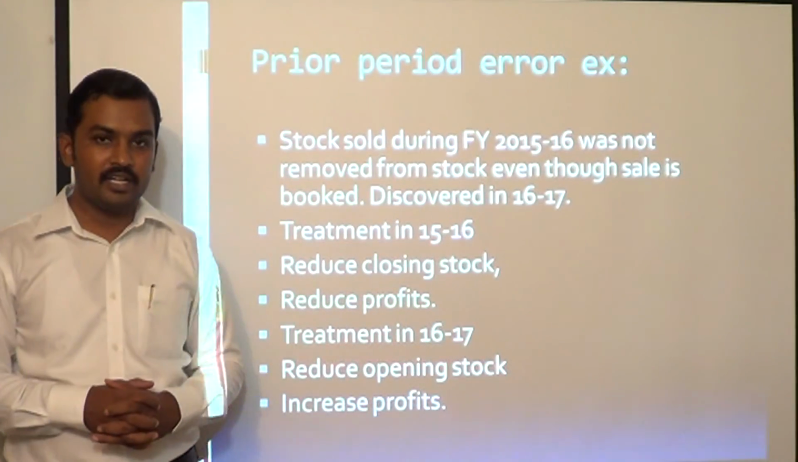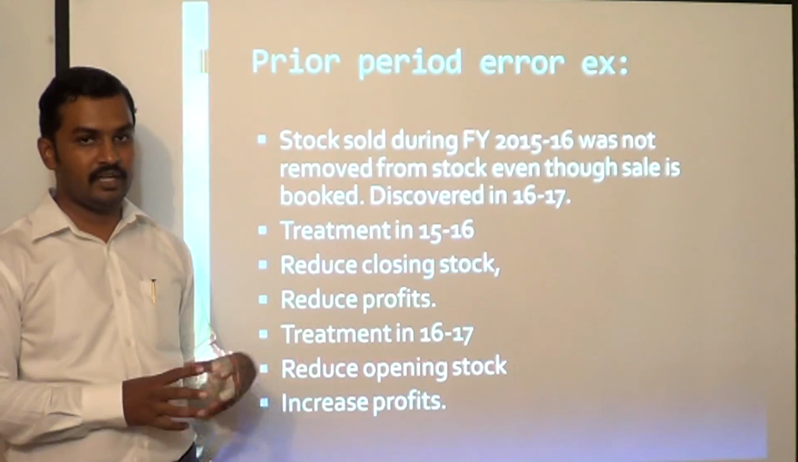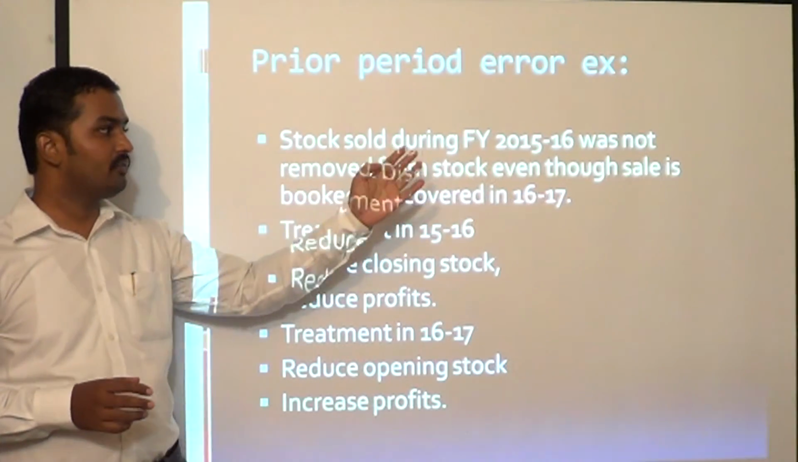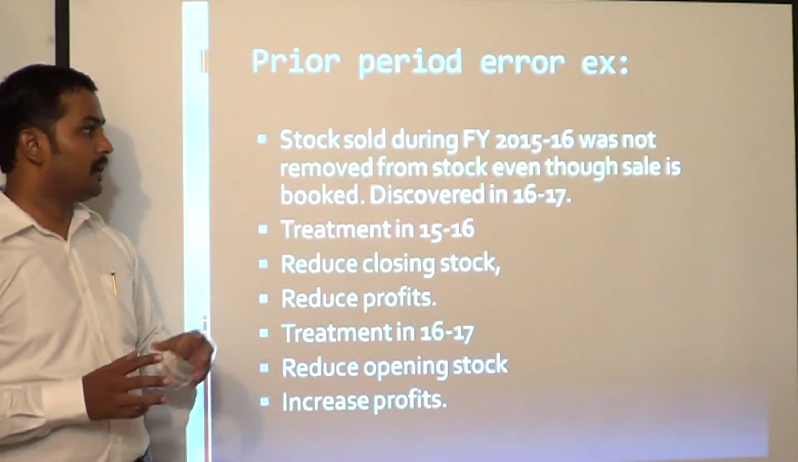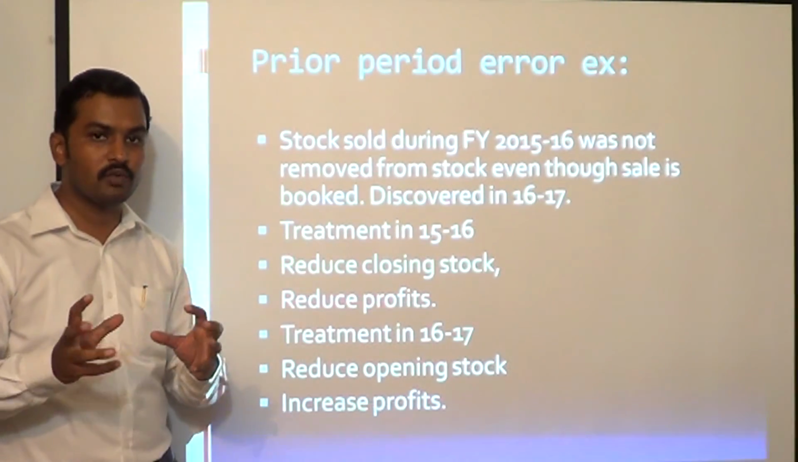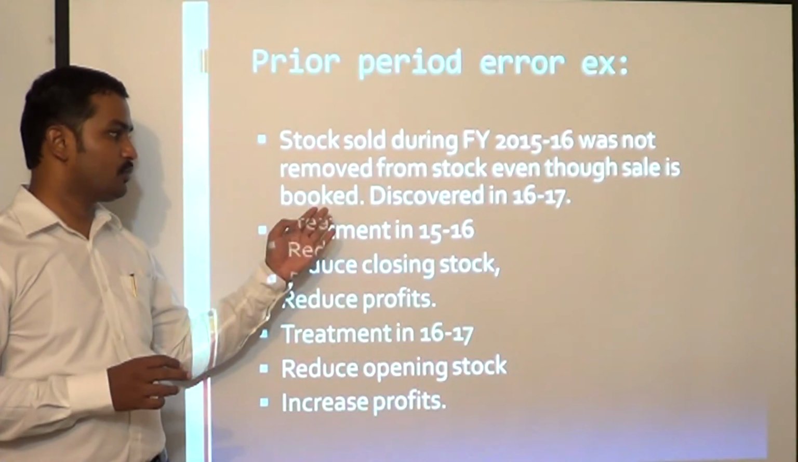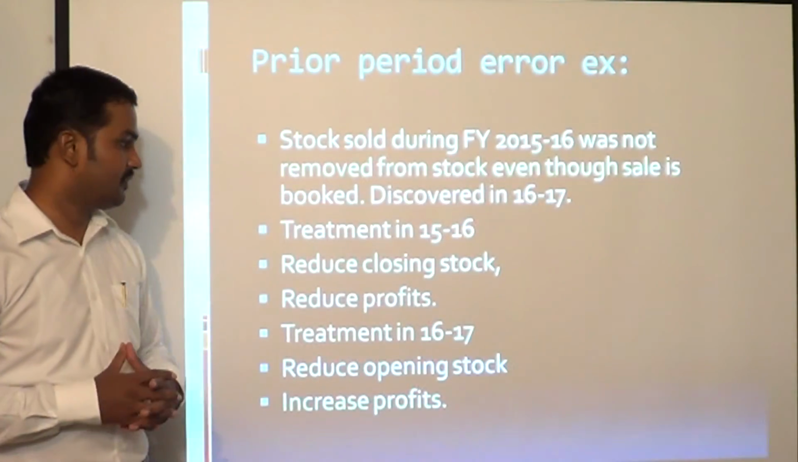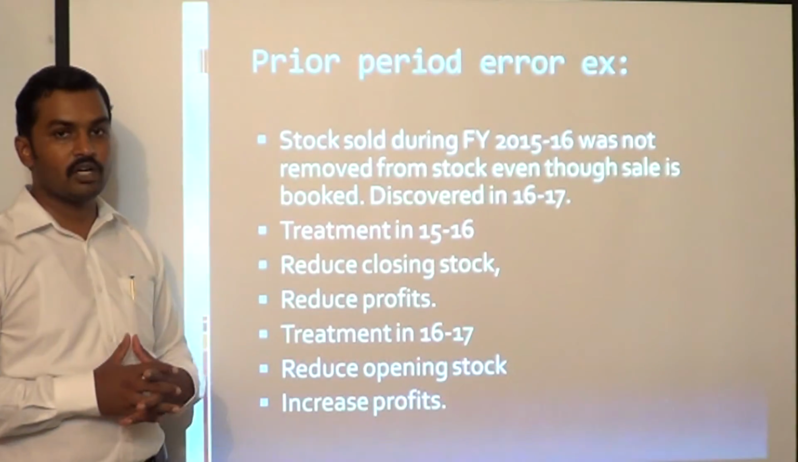Next, prior period errors. Let us say we have an example here. The entity sold some stock during financial year 15-16, but it was not removed from stock. That means the goods were sold, the sale was booked, but the stock was not removed, even though the sale is booked. Discovered in 16-17. So it is a prior period error, omission. Okay. Now treatment in 15-16. What are we going to do?